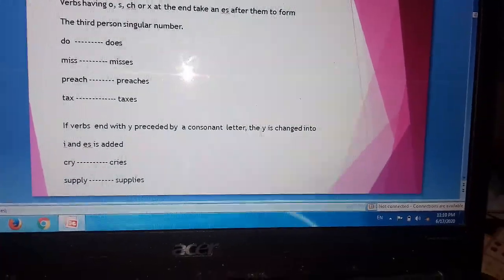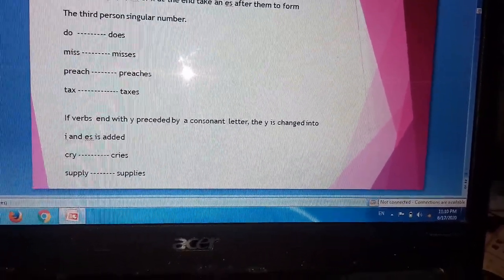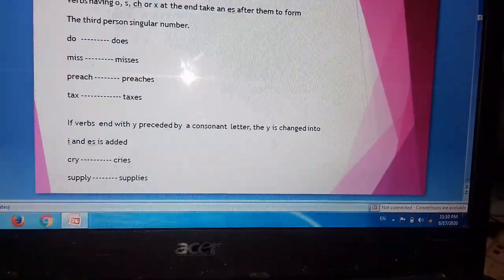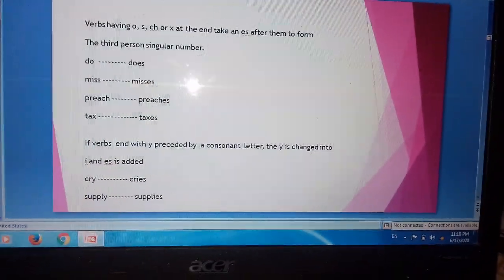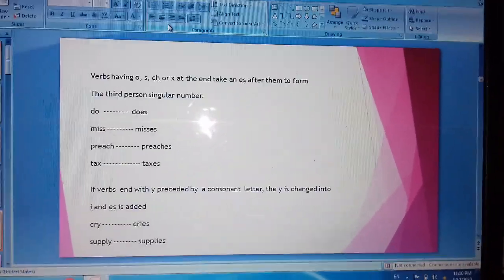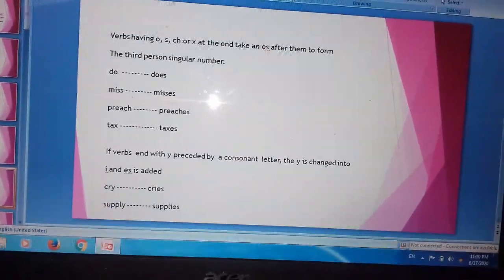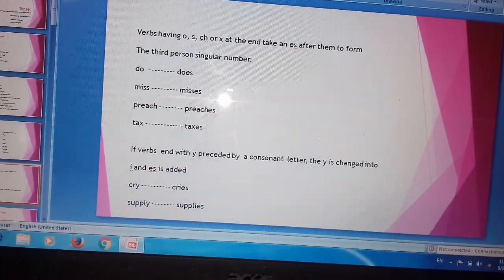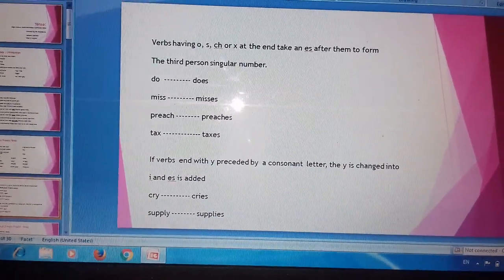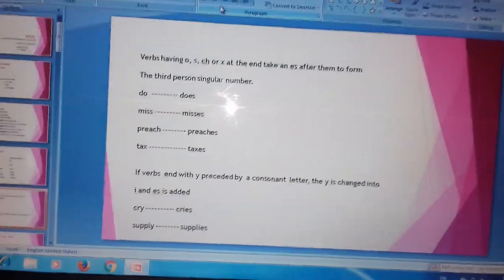It won't be do. Miss, it is ending with s. So again what will we do? Es we will add. So miss will become misses. Preach. So this word is ending with ch, right?